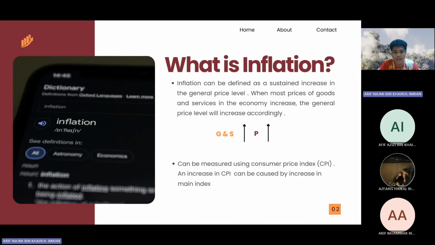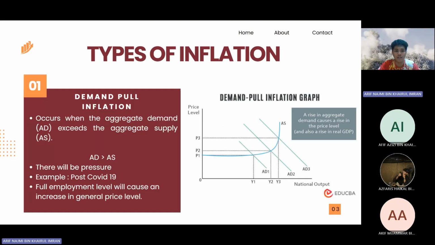An increase in CPI can be caused by an increase in the main index. The main index includes food, drinks, clothing, rent, and other things. So let's move on to the types of inflation. Inflation has two types. The first one is demand pull inflation.